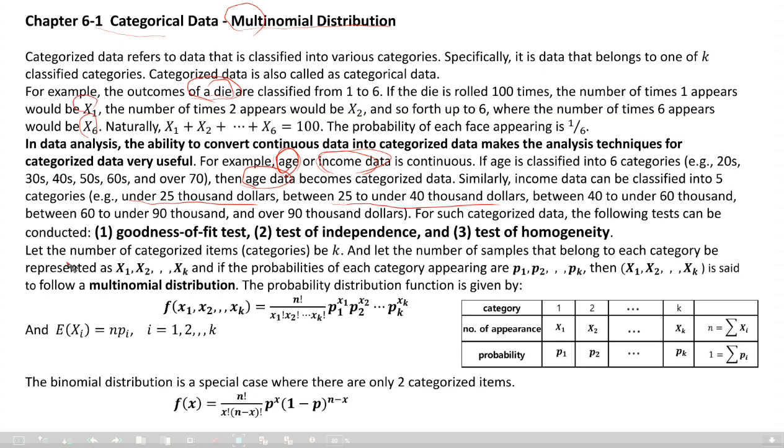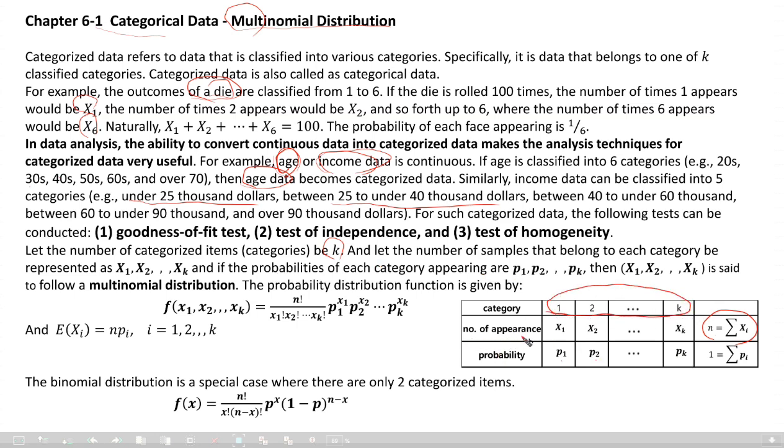Let the number of categories be k in general, and let the number of samples that belong to each category be x1, x2, up to xk. Then the sum of the x's equals n, right? And the probabilities of each category appearing are P1, P2, up to Pk; there are k categories.